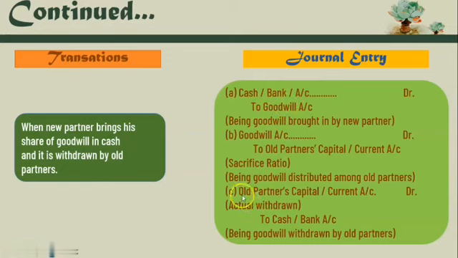And therefore, the third entry that we are going to pass is totally based on the actual amount that the partners are going to withdraw from the business. It may be 50%, 40%, 30% as per the sum. So you have to remember that whenever it is mentioned in the adjustment that the new partner brings goodwill and it is withdrawn by all partners, or if they say they don't want to show the goodwill in the balance sheet, it means we have to apply case number 2 and pass 3 journal entries A, B and C. So you have to be thorough with the journal entries. This is your case number 2.